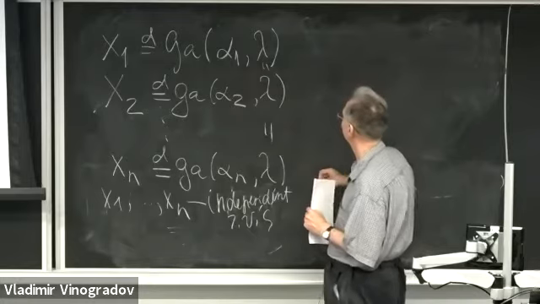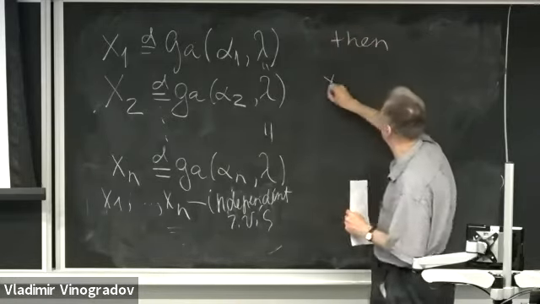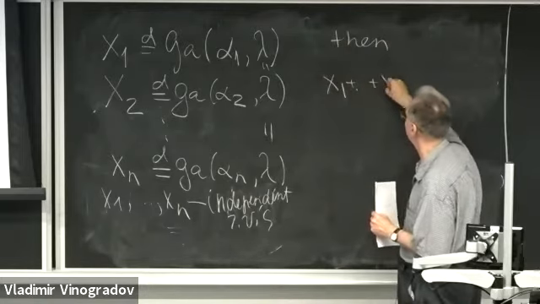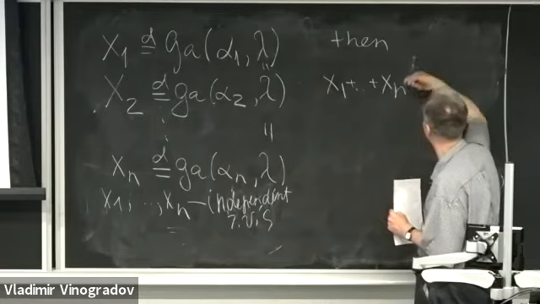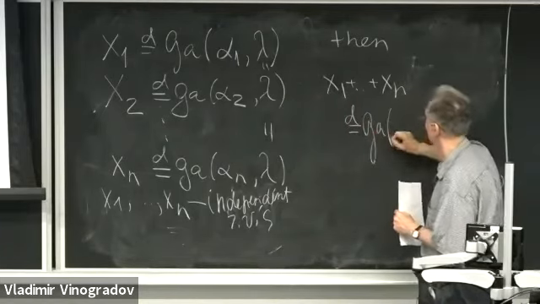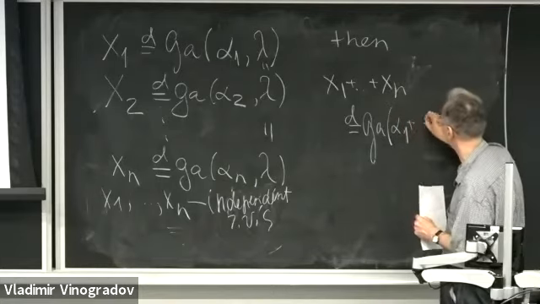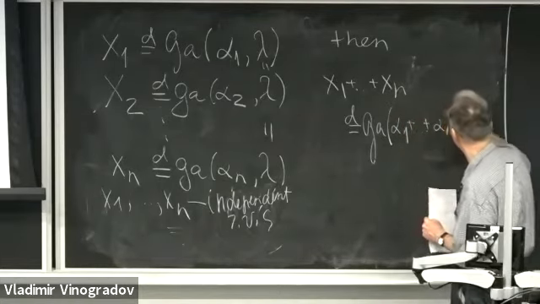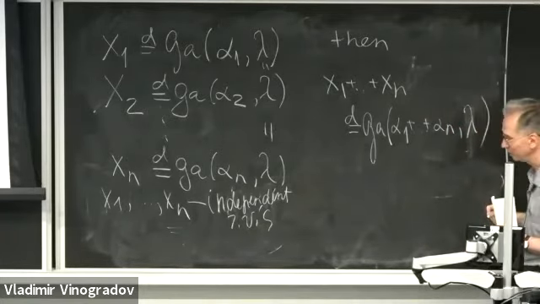Then x1 plus etc. plus xn is also gamma distributed with the new shape parameter equal to alpha 1 plus etc. plus alpha n and the same scaling parameter lambda.